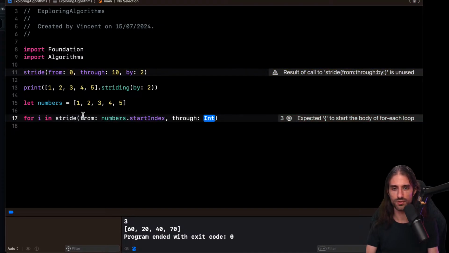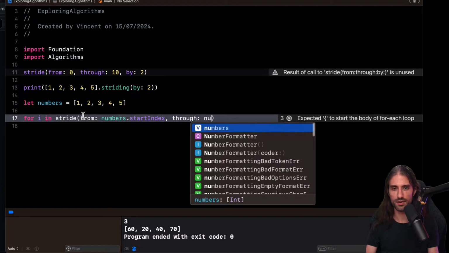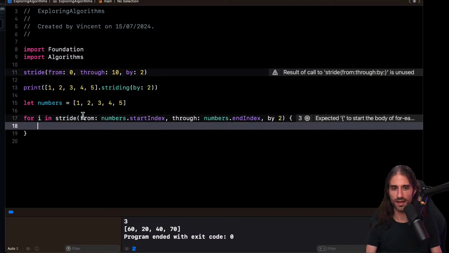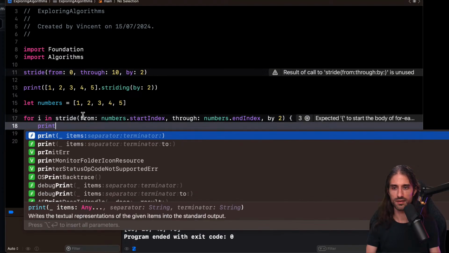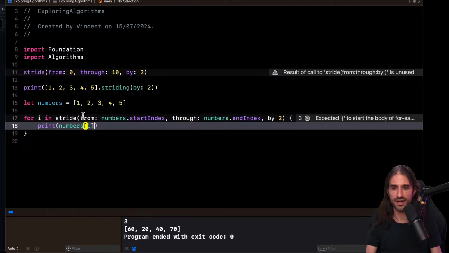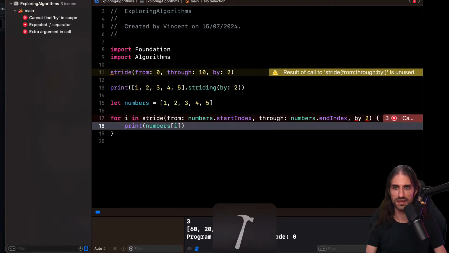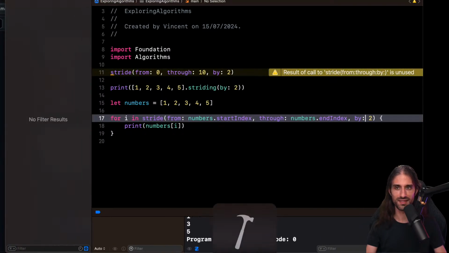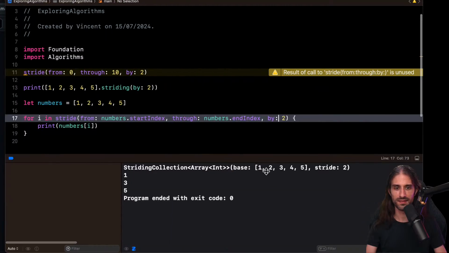No, actually no, it's through. numbers.endIndex by 2, and then I'm just going to print numbers[i]. Let's see. Build failed. Yes, because I forgot this. Okay. Build succeeded.